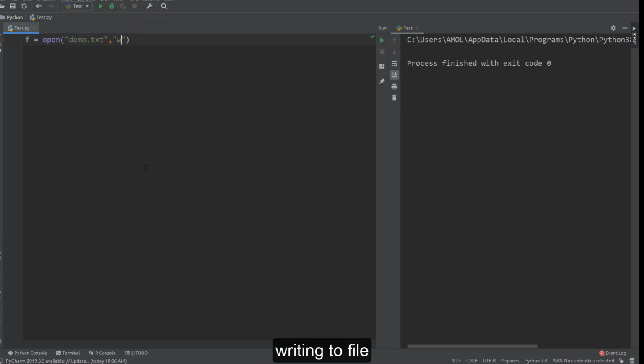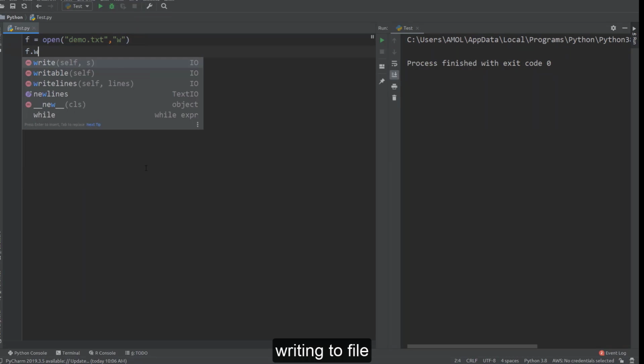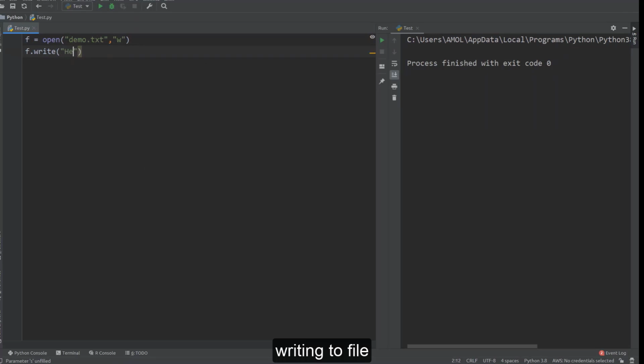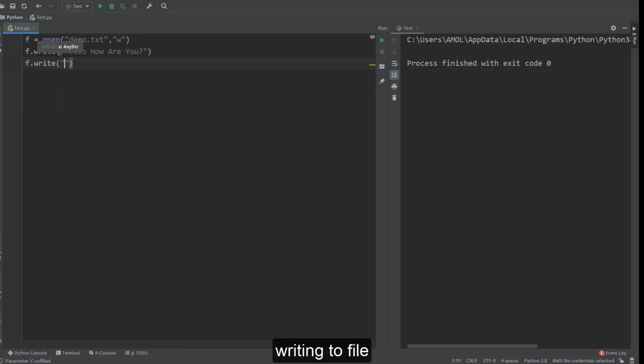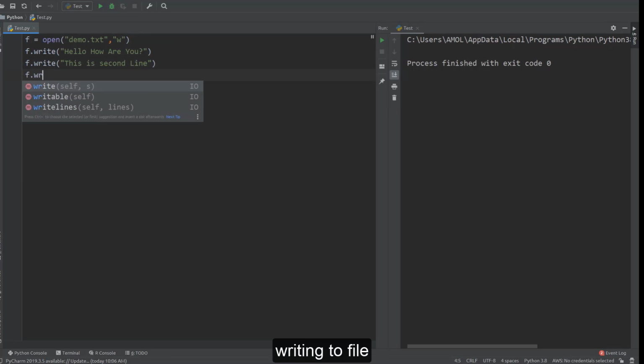So first we'll try this write method. Call this write function. Just write one string like this. We can write any number of strings by calling this write method a number of times, like this one.